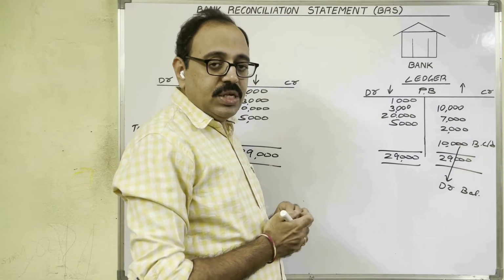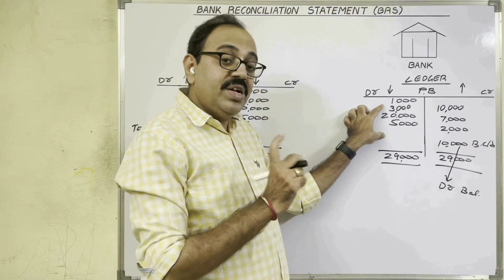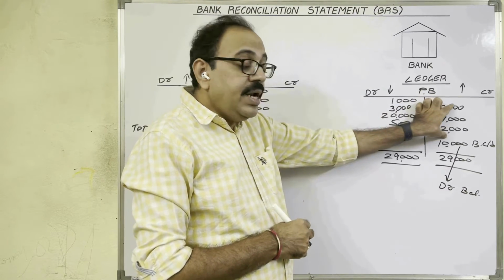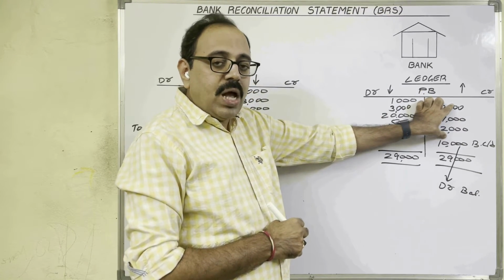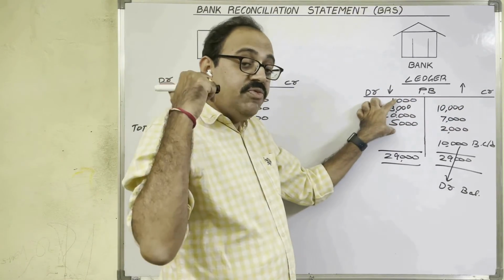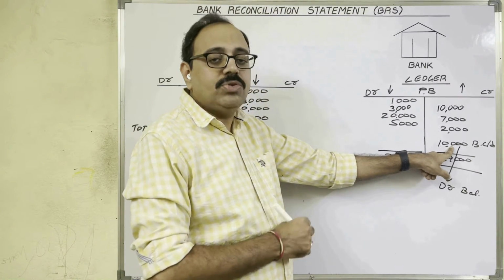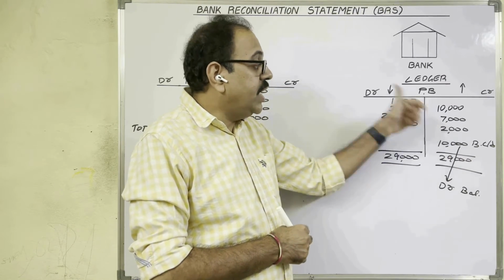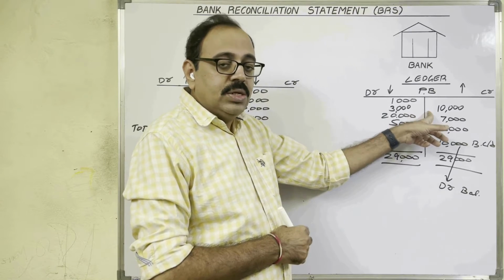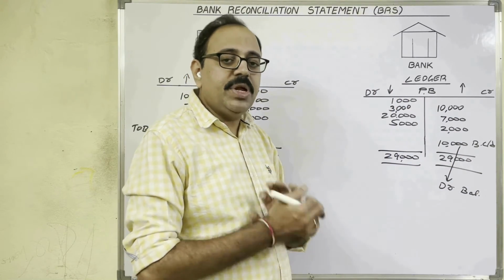What is the meaning of this? On the debit side of the passbook, we write withdrawals. On the credit side, deposits. So compared to the firm's deposits, the firm's withdrawals are more. How much extra did they withdraw? 10,000 rupees. Means they have taken a loan from the bank. So this 10,000 is overdraft bank balance. So remember this point.